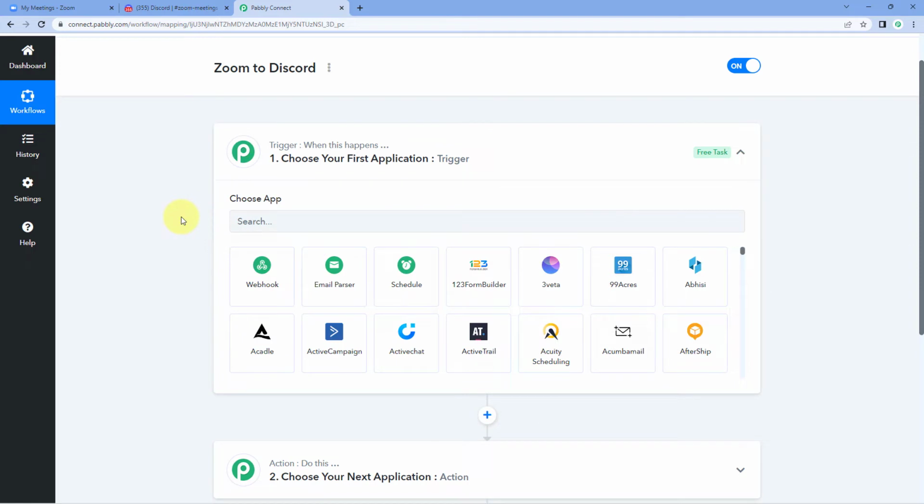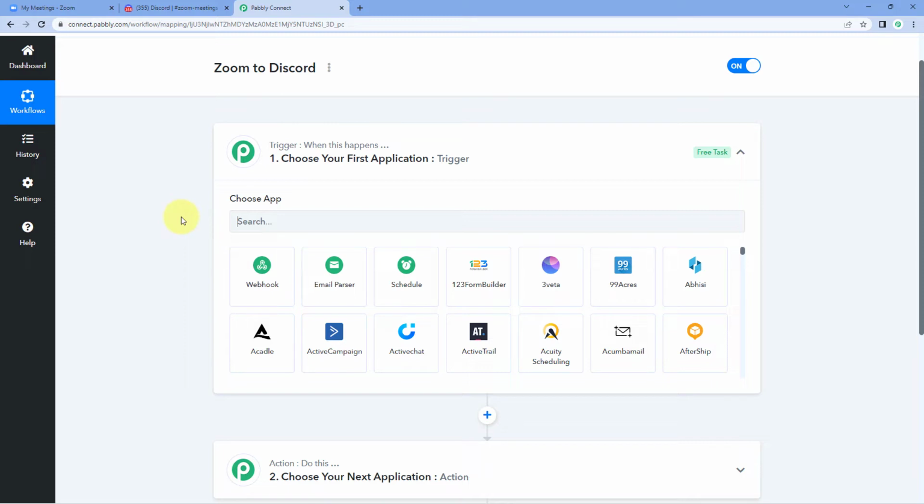So the idea here is, first we have to connect our Zoom account with Pabbly Connect so that whenever a new meeting is created in our Zoom account, we will get the details of that newly created meeting in our Pabbly Connect workflow. And after that, using Pabbly Connect, we are going to send those new meeting details immediately on our Discord channel as a message so that we can get a notification with the meeting details every time there's a new meeting in our Zoom account.